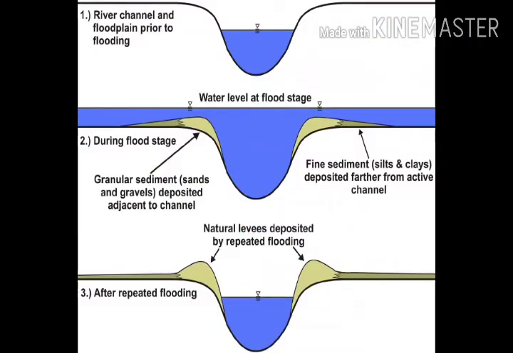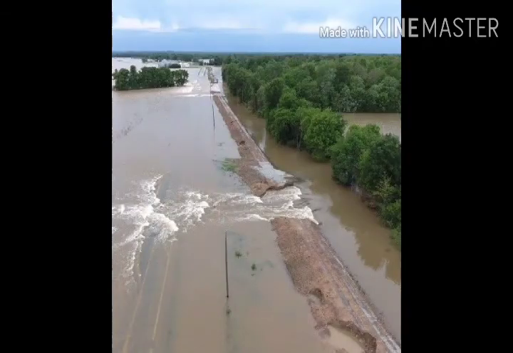Natural levees. Now these are the natural banks of a river which is formed by the deposition of sediments during flood, as you can see in this given diagram. And there, when the flood is getting reduced, the sediment is remaining there and forming the high natural banks, and this process continues and the bank gets increase in height during this flood condition only, because during the flood the river brings all its materials and deposits it on the banks of the river, and in this way it makes the natural levees.